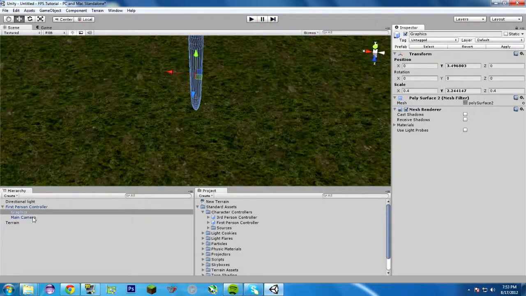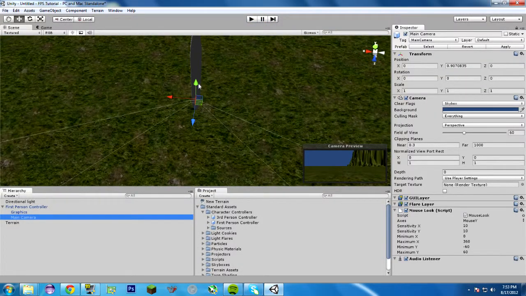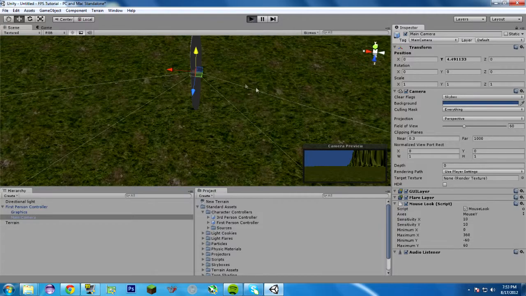Well, it's because if you look at your main camera here, your main camera is positioned at the bottom. However, your main camera being under the first-person controller is tied to that object. So when this moves, this moves. So let's put this a little bit higher up. Let's put it right there. Let's run it.